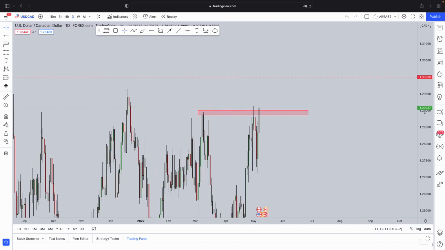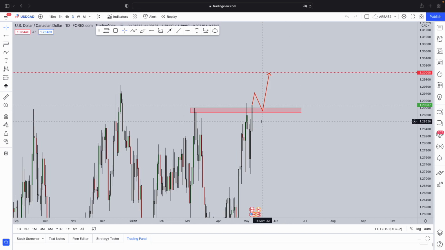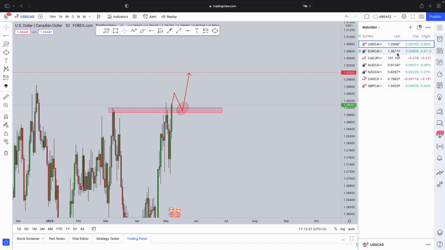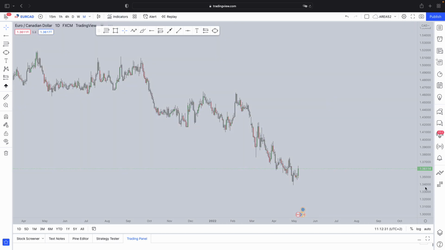Now we have this massive impulse that we expect the market to pull back to. We can't measure the retracement because we don't have the confirmation yet, but we can definitely expect this market to pull slightly higher, pull back, and then continue higher to come and test this level of support that was once resistance in the market, purely based off the positive data received for the US and the negative data received for the, what you call it, the CAD.